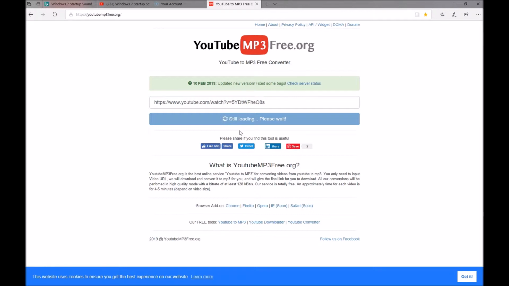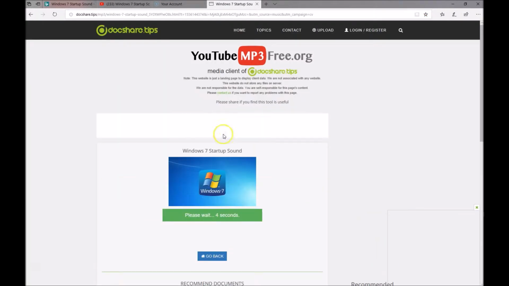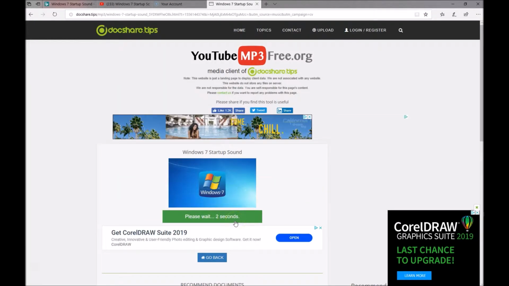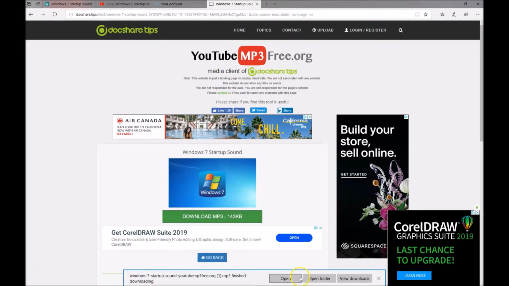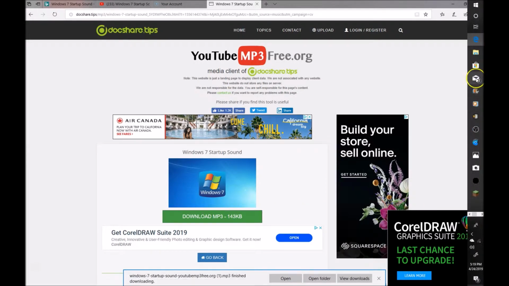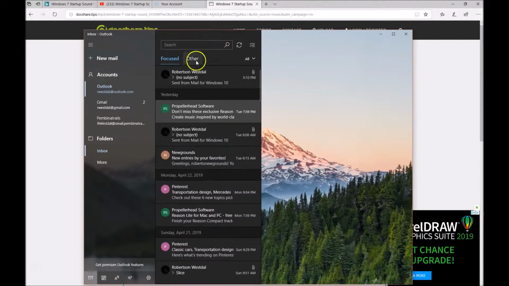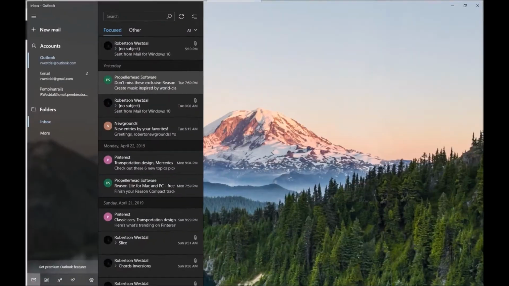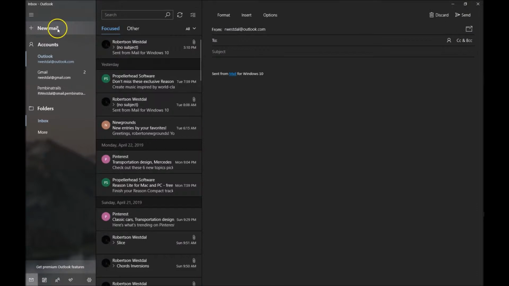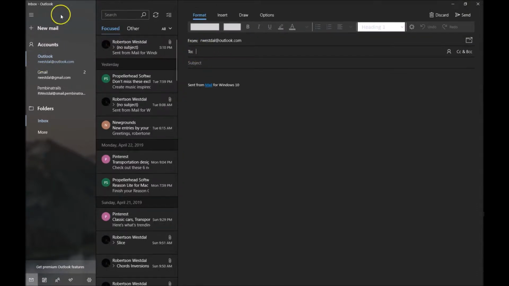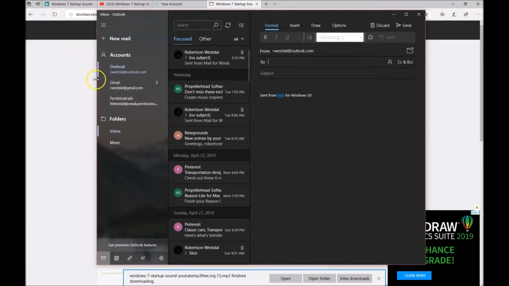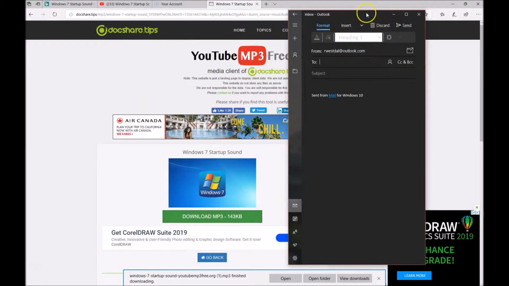So basically, this is confusing. Okay, so please wait. 3, 2, 1. Download MP3. Save. And basically, what you do here is go to Mail. Make sure that you set up your email. Basically, I'm going to set it to rwestall. Okay, here we go.